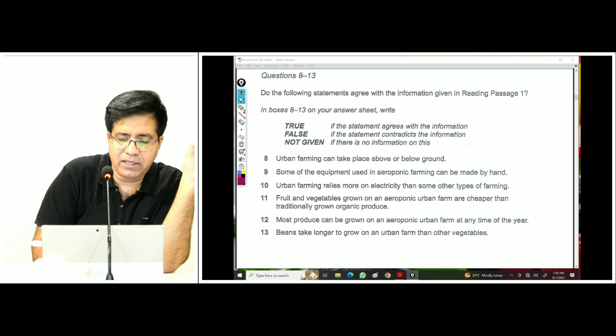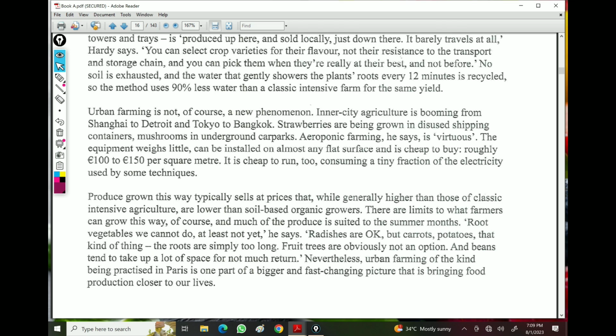So let's go back. It's the second last paragraph and second last line. Found it? Okay, as they mentioned, 100 pounds to 150 pounds per square meter. Let's read the last line. It is cheap to run too, consuming a tiny fraction of electricity. And can you see the beginning of the paragraph?